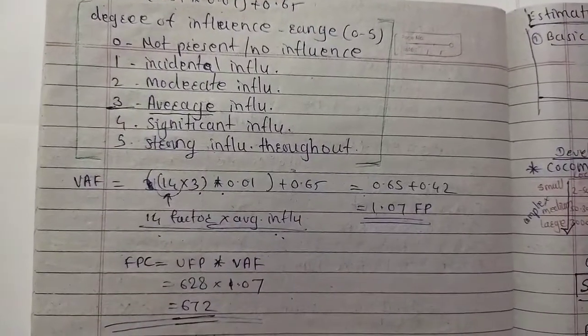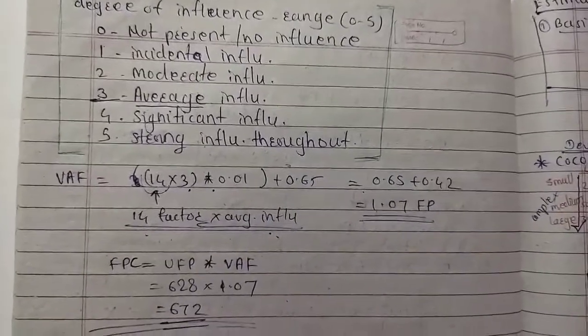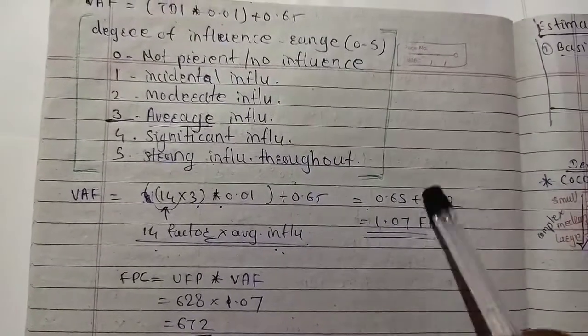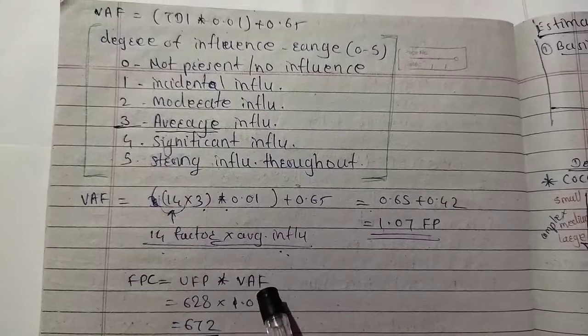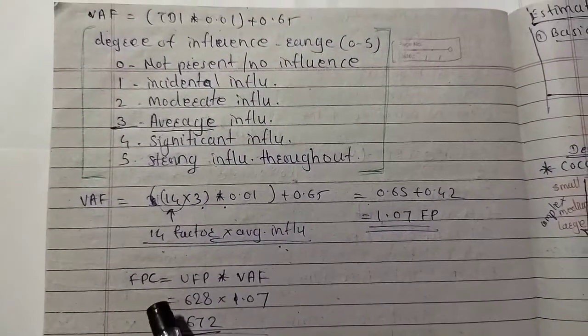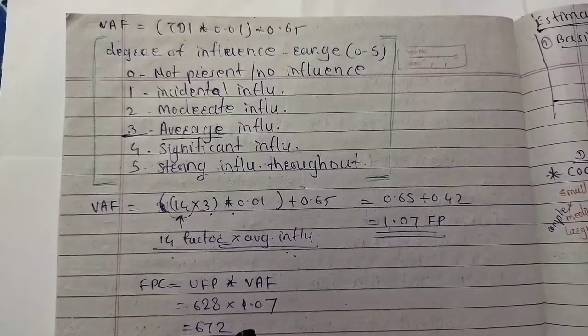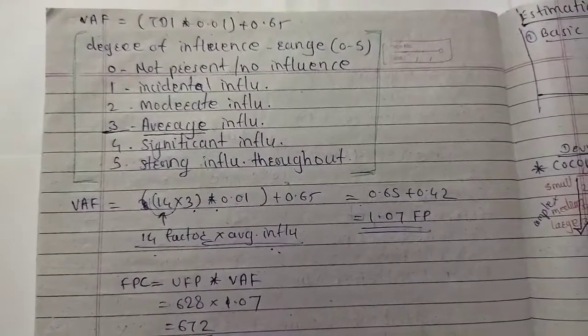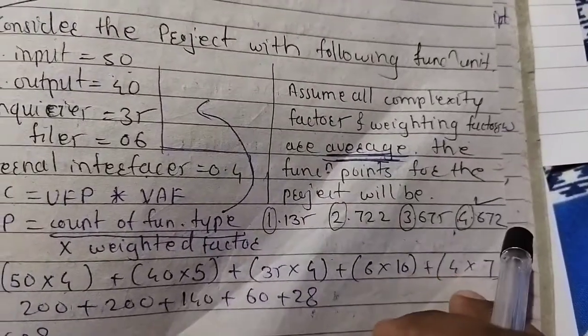Multiplied by the value VAF, that is 1.07. So FPC equals UFP into VAF, that is 628 into 1.07. Our final function point count is 672. So the answer is option 4, 672.